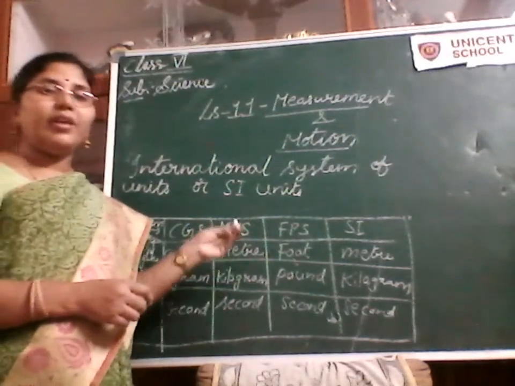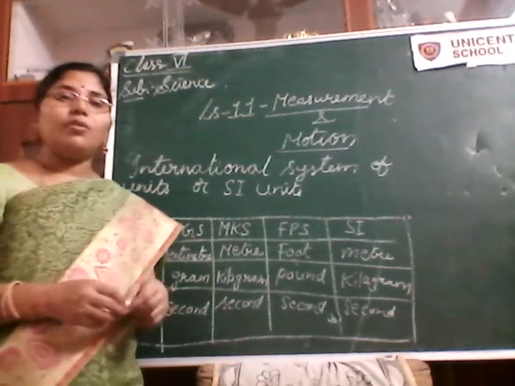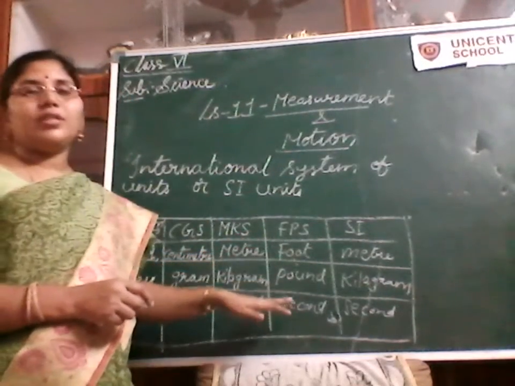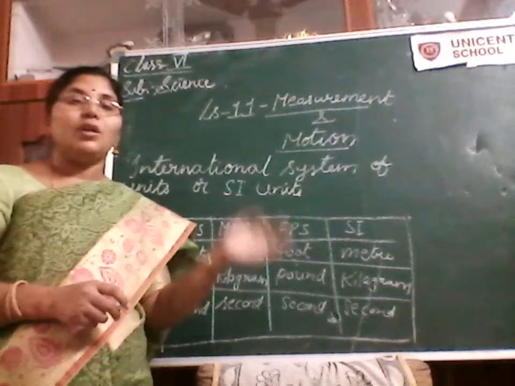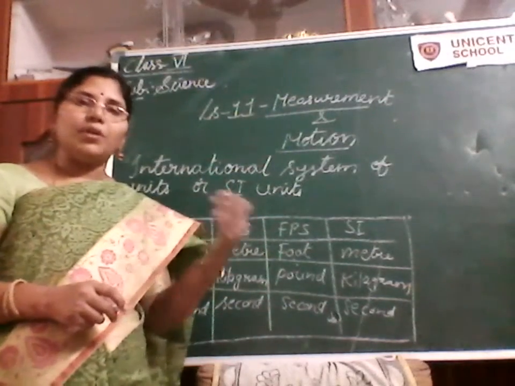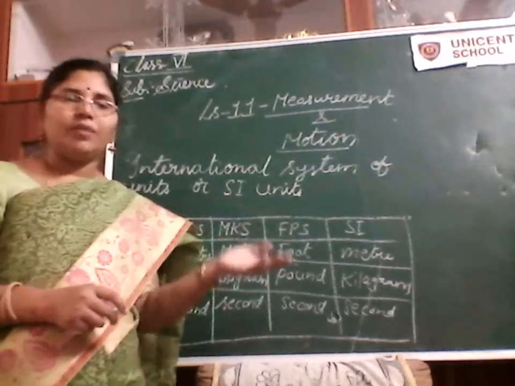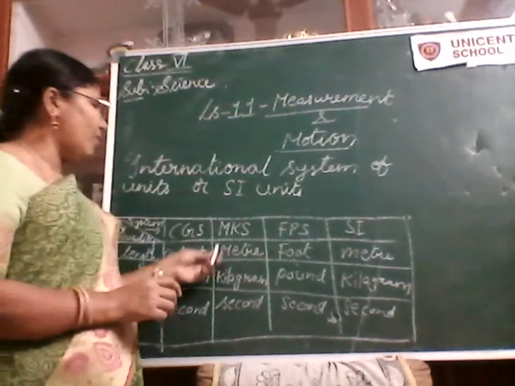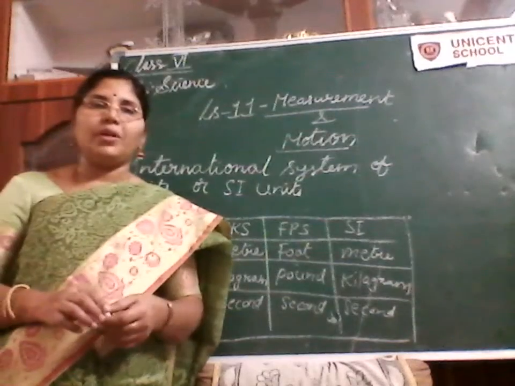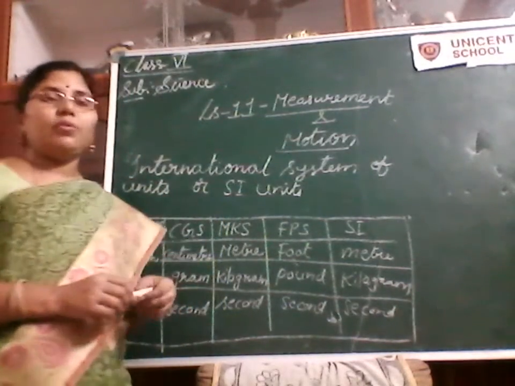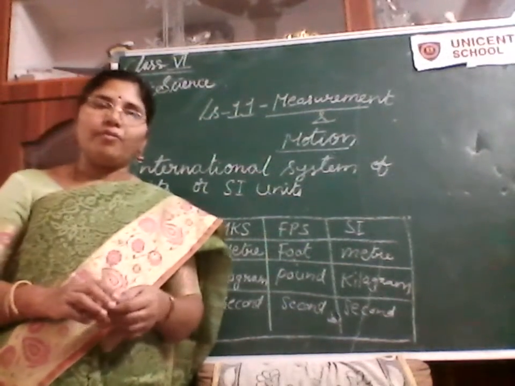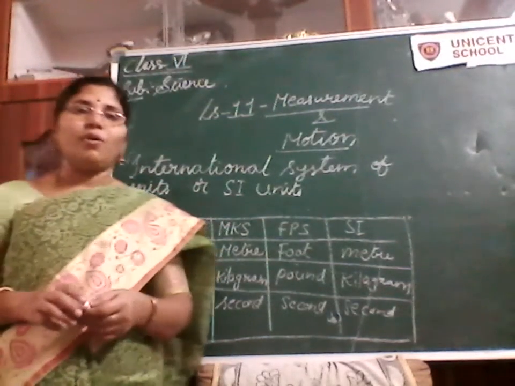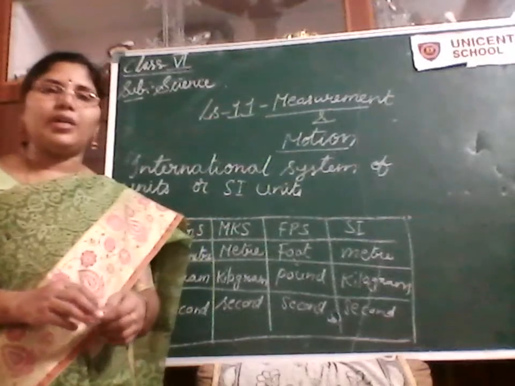This is the table where the units of measurement followed in different parts of the world are shown. Children, even if people follow different systems, don't think that the value will be different. The value is the same, but the units are a little different from one part of the world to another. According to their convenience, they follow these different systems of measurement. Knowing the importance of measuring a physical quantity, the international system of units, or SI units, came into existence.